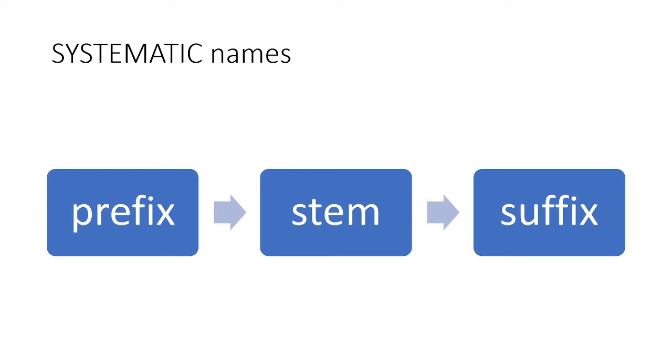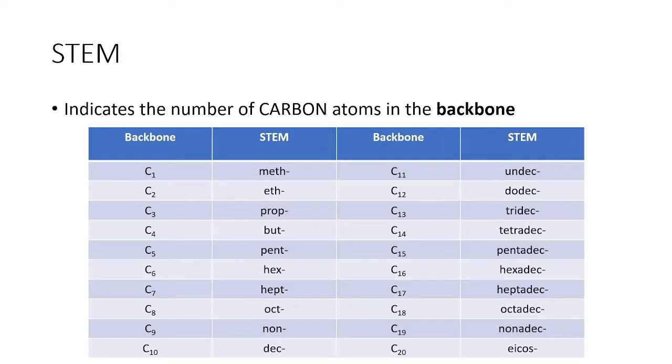And for the stem, we have here this system. So by stem, it indicates the number of carbon atoms that are in the backbone. By backbone, this is actually what we call the parent chain. And by parent chain, this is the longest chain or the longest continuous chain of carbon atoms in an organic molecule. So, dun sa example natin kanina, dun sa N-pentane,